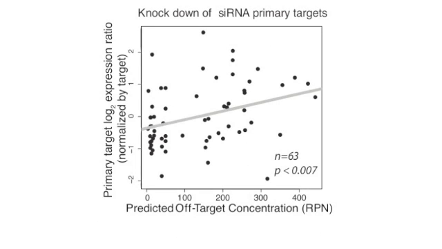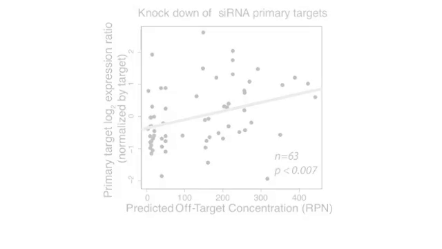When we combine all these experiments, we see a highly significant correlation between the downregulation of the primary target and off-target abundance. Thus, siRNA-based drugs designed to have few off-targets will be more effective in downregulating their primary target.